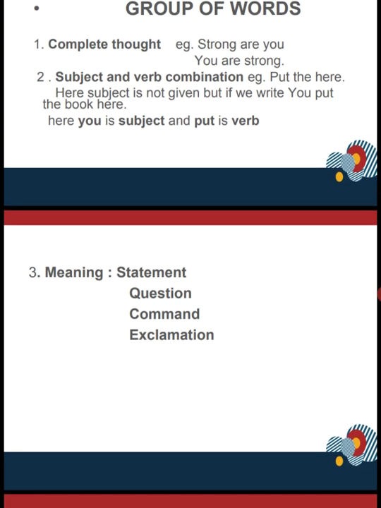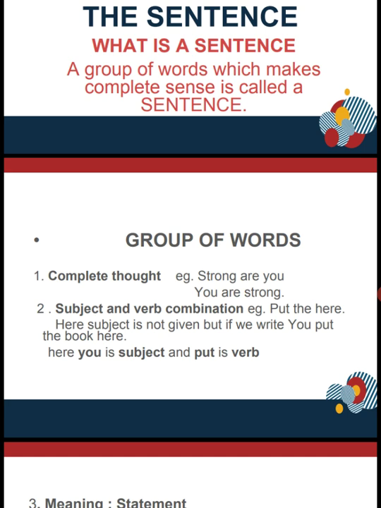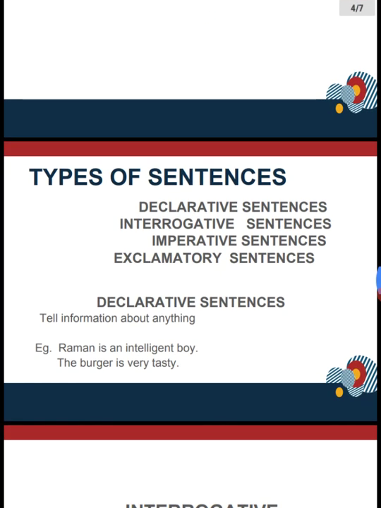Thirdly is meaning. What we can add in meaning is statement, question, command and exclamation. These four things will be added in meaning. So these are three main things which are added in a group of words, and a group of words which makes complete sense is called a sentence. Now we will discuss types of sentences.